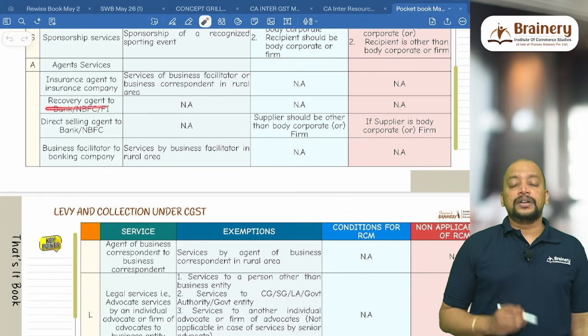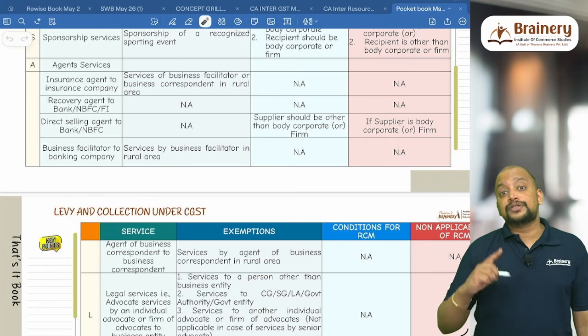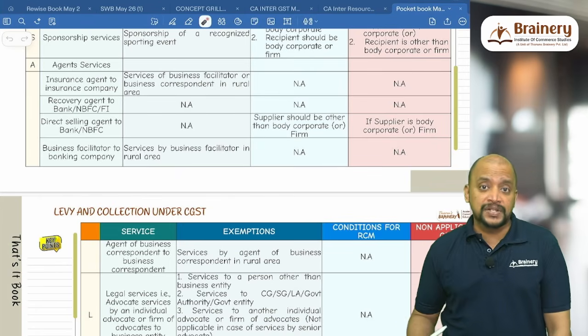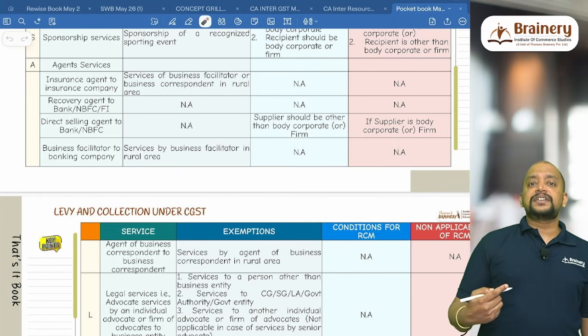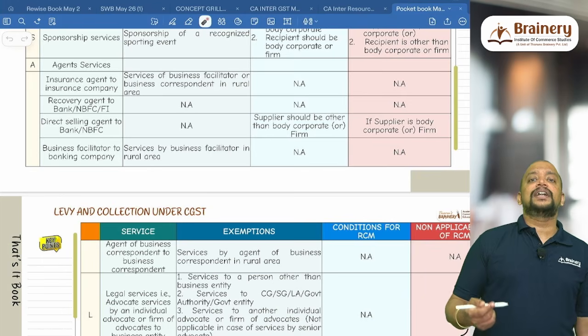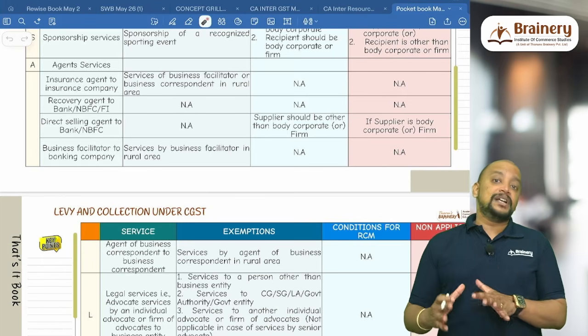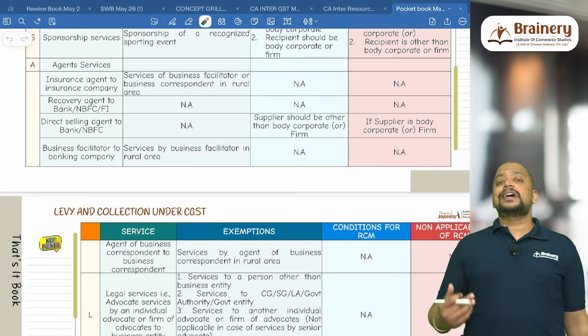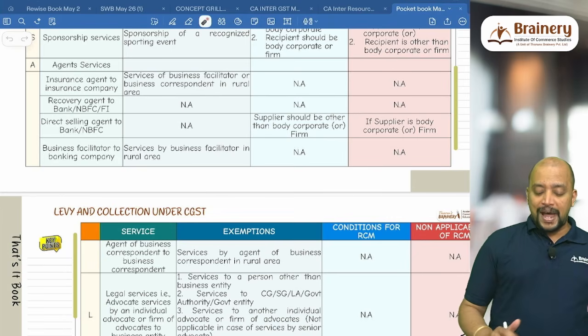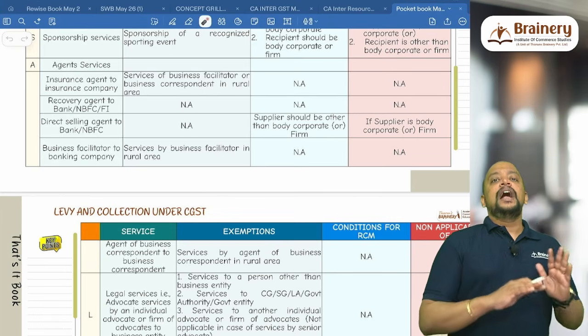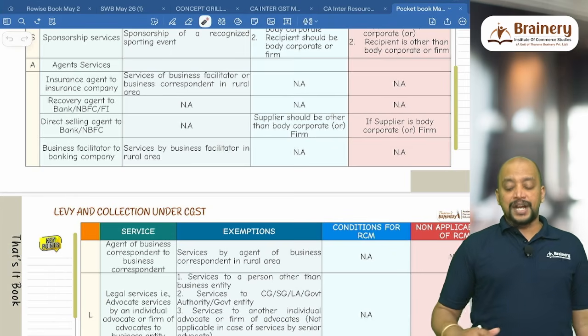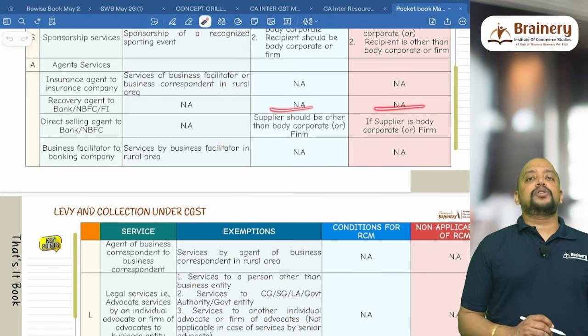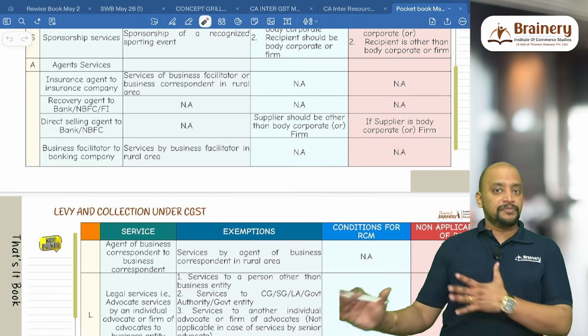Then recovery agent, but recovery agent providing services to bank, financial institution or NBFC. If the recovery agent is providing services to any other person, it is not covered under RCM, it is FCM. For example, if the recovery agent is providing service to a dealer, it is not covered under RCM, it will be FCM. So only to bank, financial institution or NBFC. And we don't have any exemption for recovery agent, and no condition for RCM non-applicability.